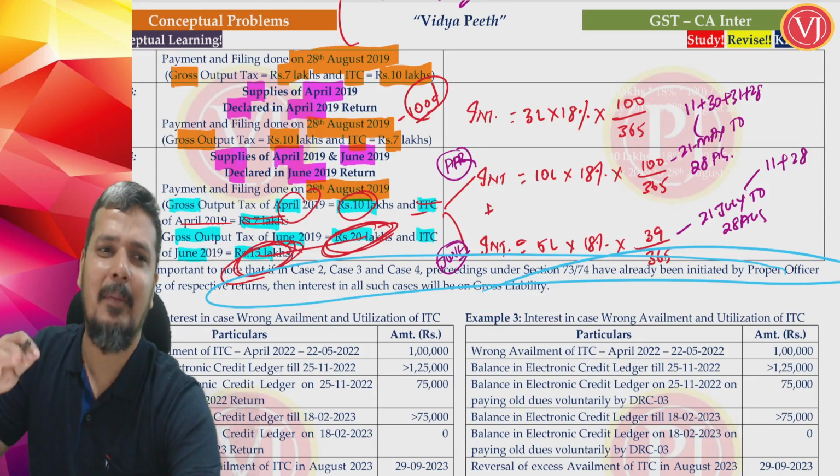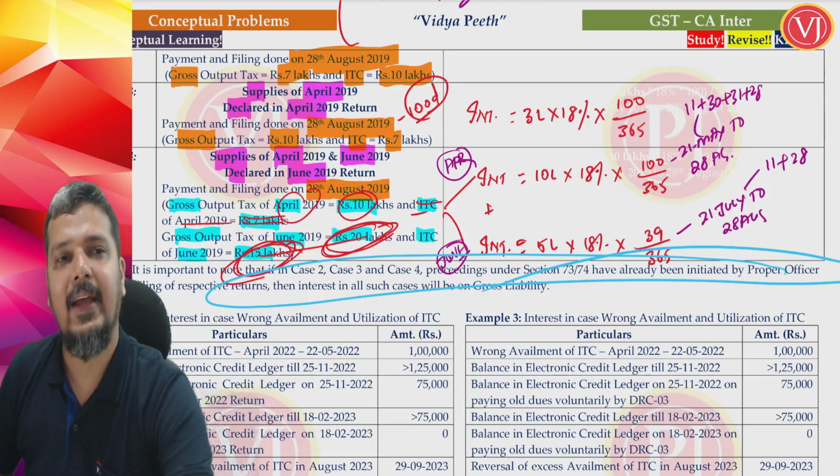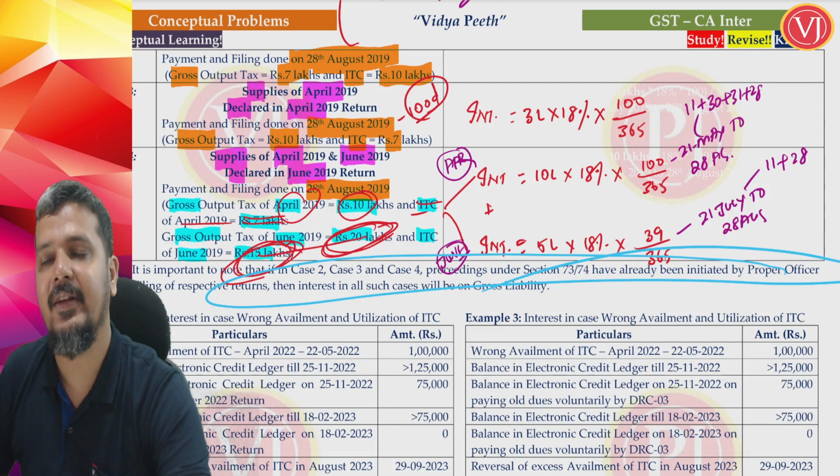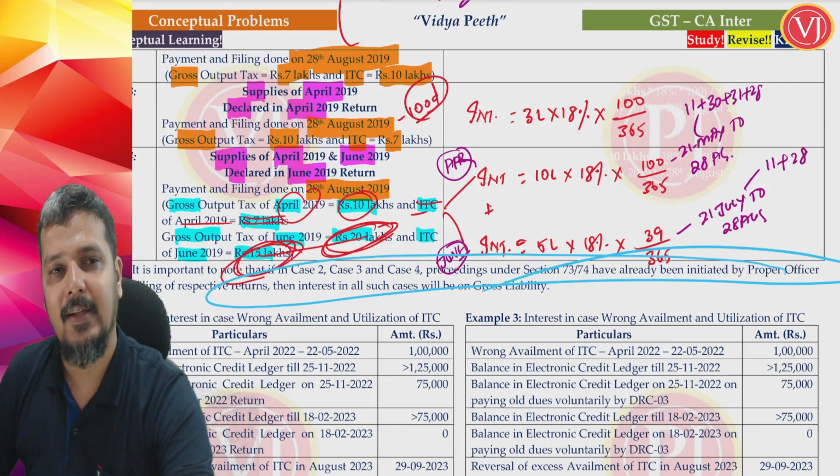Rather than writing the same example again, the better notice, if at all it was a case where officer has started section 73, 74, then you are making the payment. Interest is always on gross output. That is the first part.